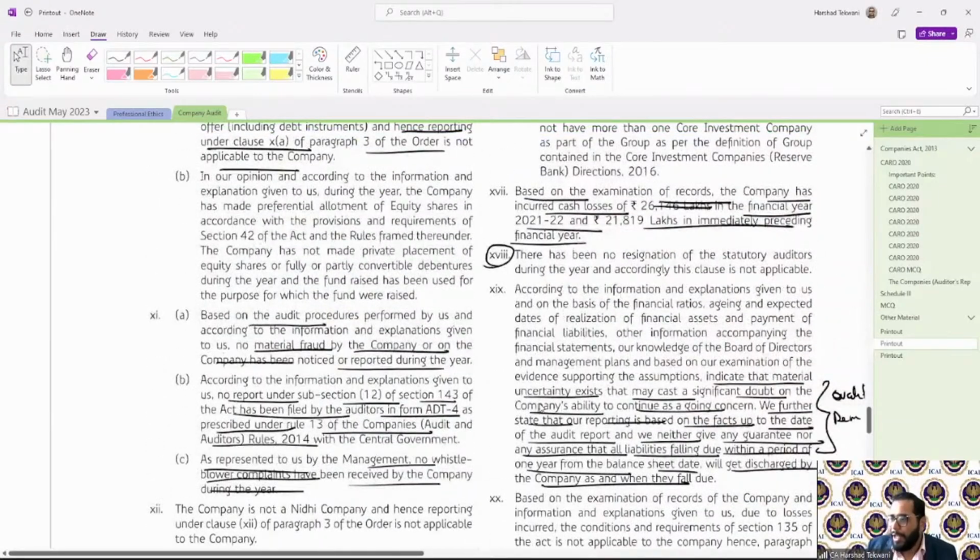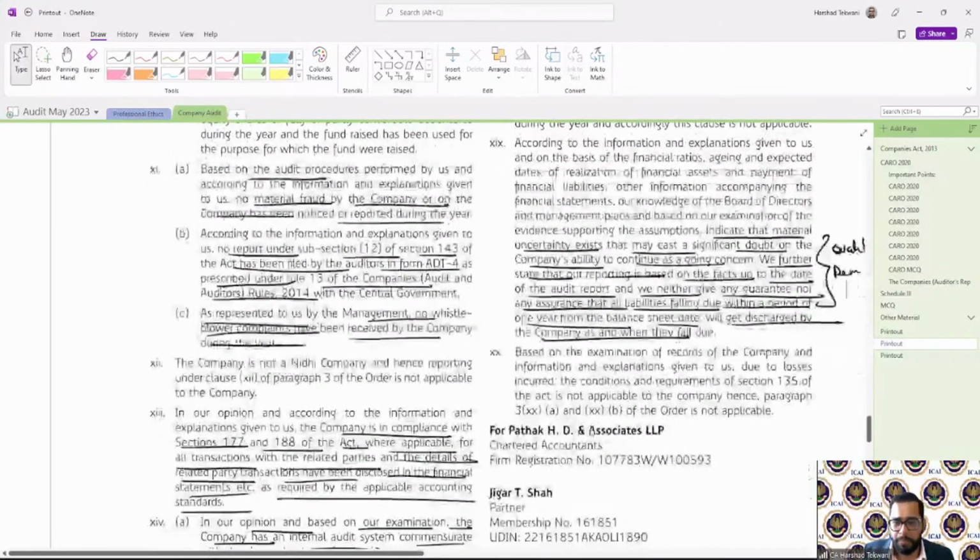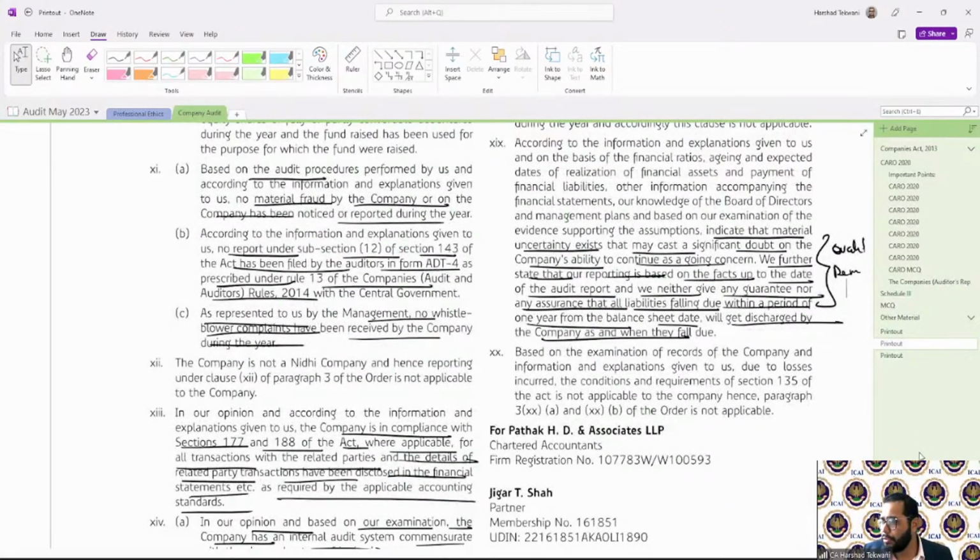Answer is no. Cash losses means you have actually incurred losses which are in cash. Means cash has gone out more. For example, you earned cash of ₹100 from your revenue, but you have paid 120 rupees as an expense, as an outgoing during the year. So, cash losses. Any doubt till now? Okay.